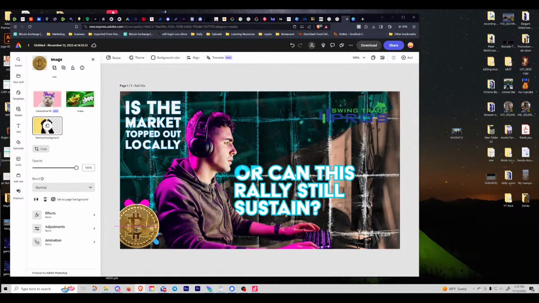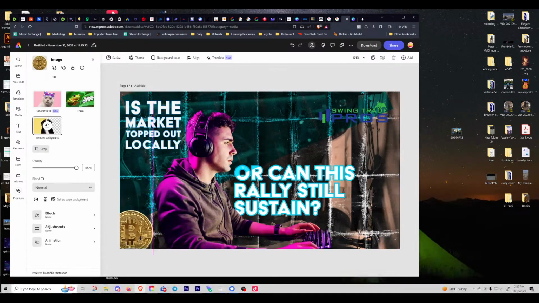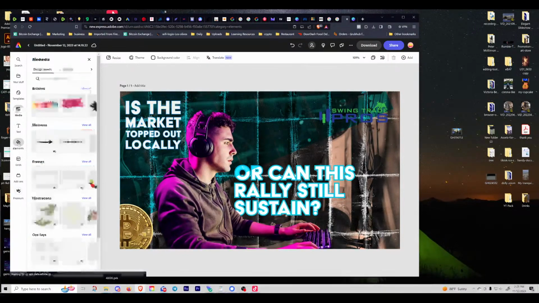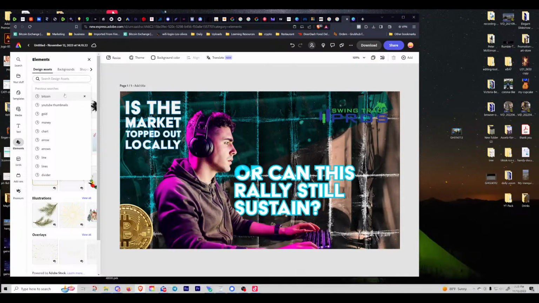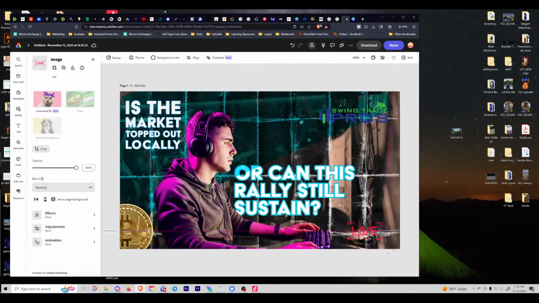So if I were to move this Bitcoin over here, let's just see what happens. I move these X's, put the Bitcoin in this corner, scale it up a bit. It's easily recognizable that that's what that is. And then find a button over here that says live stream. We're going to go to elements, design assets. Let's just type in button, see what pops up right here. First thing, what do you know? A live stream button. We'll just click that, move it over here.